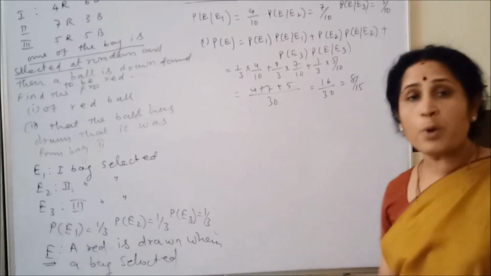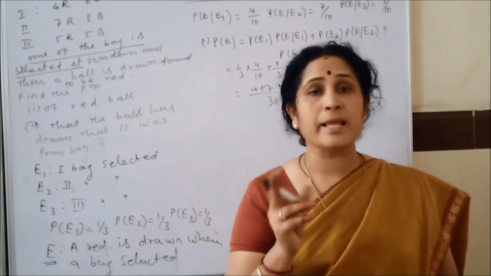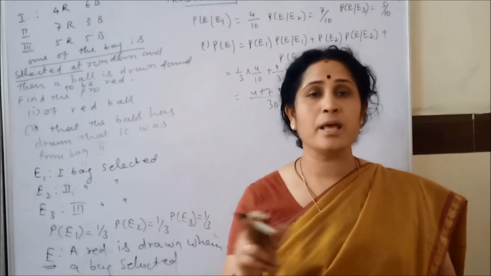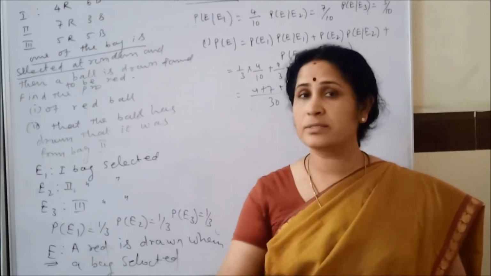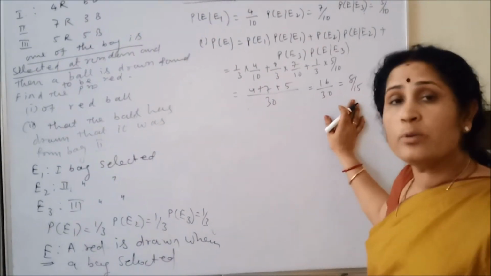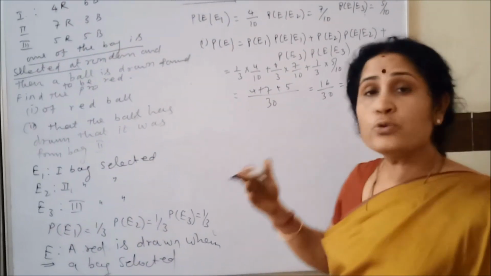Clear to you? The value of a probability always lies between 0 and 1: 0 less than or equal to P less than or equal to 1. Keep that in mind. So the value should not be more than 1, and it should not be negative.